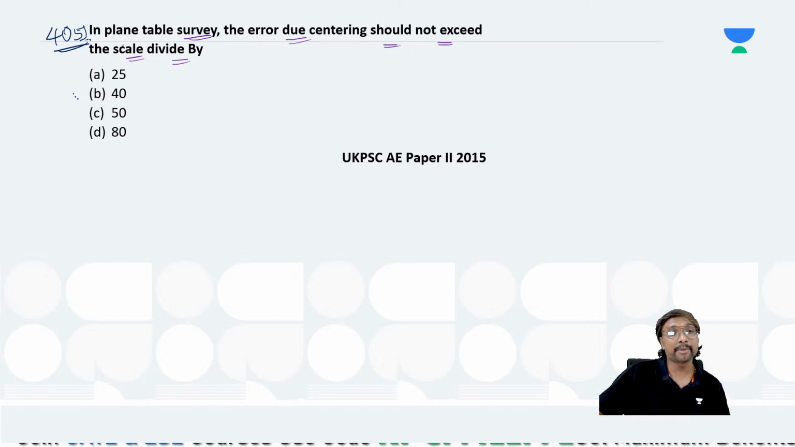So it is divided by which one? This 40, right? It is divided by which one? That error should not be greater than which one? The scale divided by 40, okay? Like that.